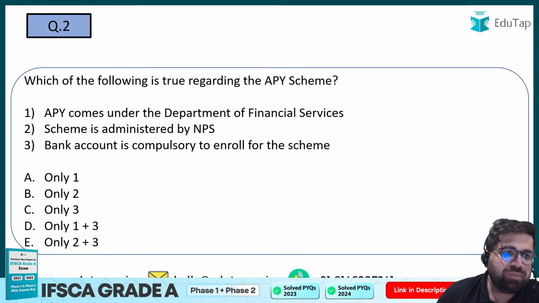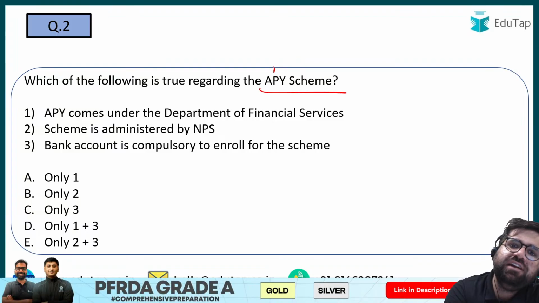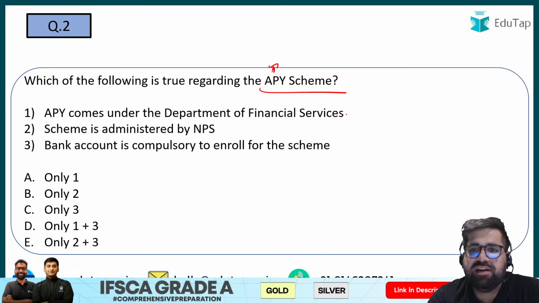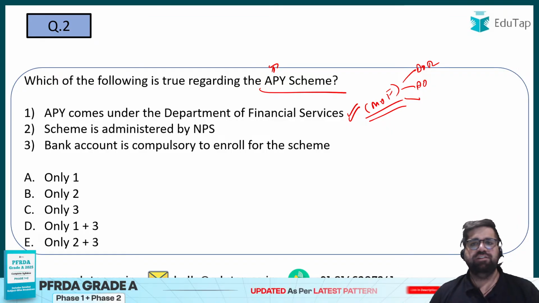Question number 2. Which of the following is true regarding Atal Pension Yojana scheme? APY stands for what? Atal Pension Yojana. APY comes under Department of Financial Services. Yes, it falls under the Ministry of Finance, and in the Ministry of Finance there are multiple departments like Department of Revenue, Department of Expenditure, Department of Financial Services also, right?